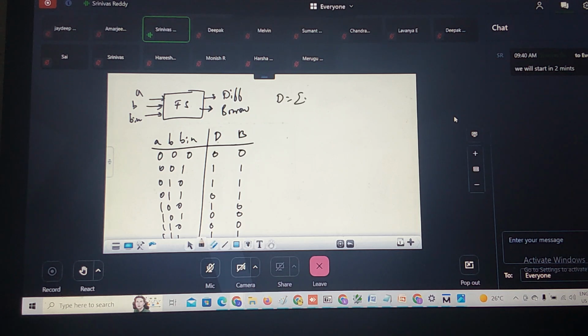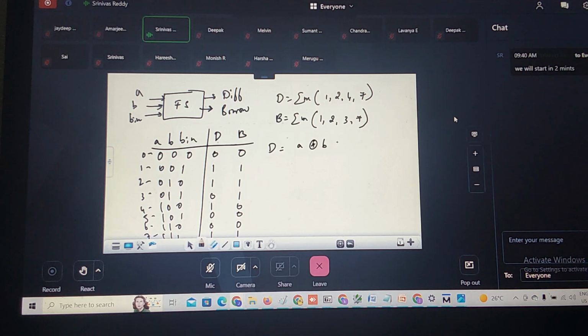So for the difference, the decimal notations are 1, 2, 4, 7. For borrow, what are the decimal notations? You can see what are the decimal notations. If I denote this in decimal notations, they are 1, 2, 3, 7. Correct. If I write the canonical equation, the simplified equation, this is nothing but A XOR B XOR B in. Correct.